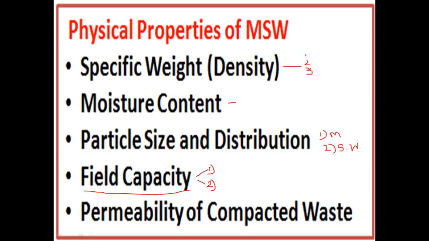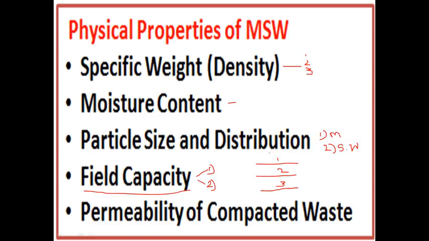The type of soil and the moisture content. And the third point you can see here is the permeability of compacted waste. Permeability means, okay, this is one layer and this is a second layer. Consider this is also one layer, second layer, third layer. I am telling about the permeability of compacted waste.